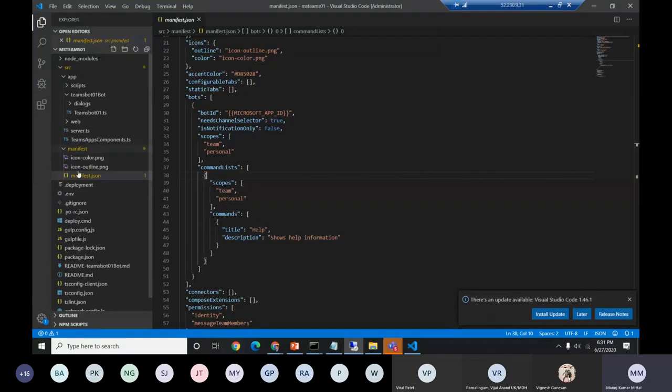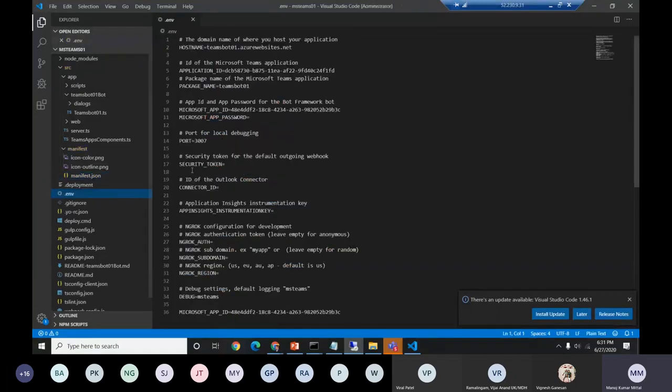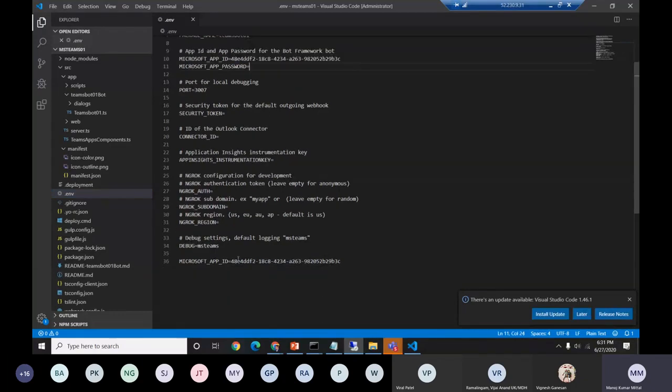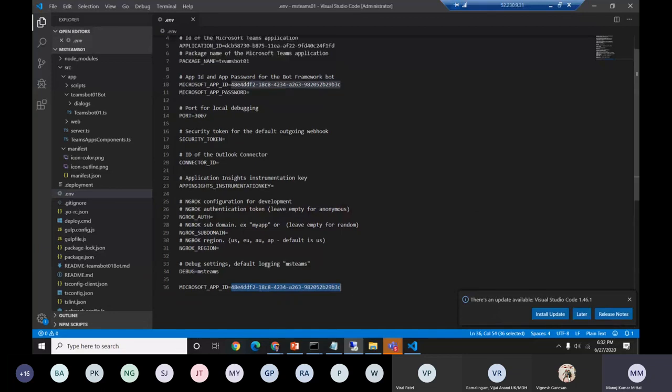And then we can open these files in the browser and just make the zip of all the 3 files, and we are good to deploy. And another important file we have is the environment file. So here it just gives the app ID and app password. So what is the app ID? This is from the Azure bot. We need to take it, and the password also we need to type it here. Similarly, one more place we need to add it, so it comes by default, as during the project creation only we have given the app ID. So it comes from there only.